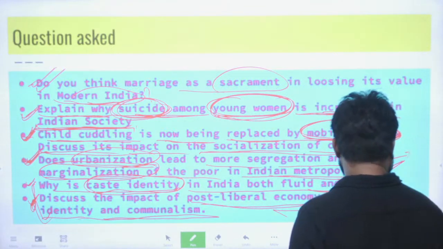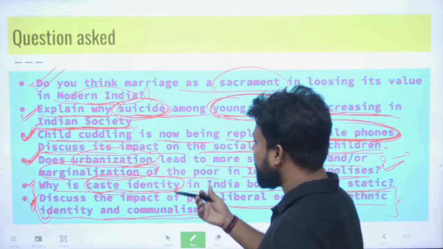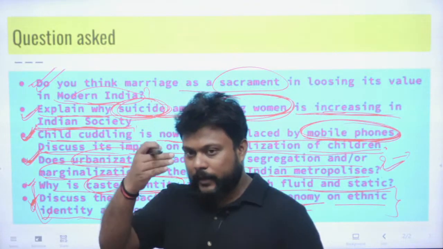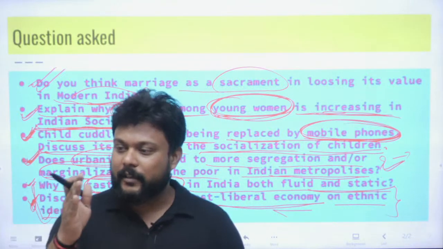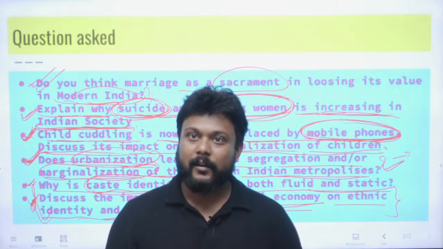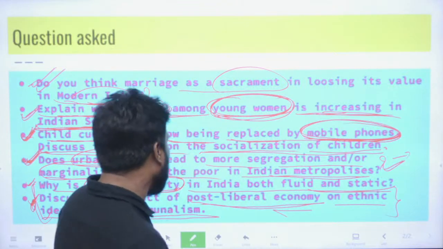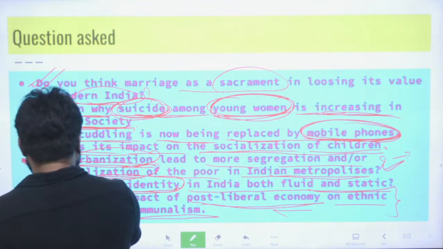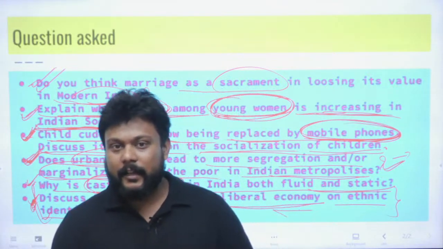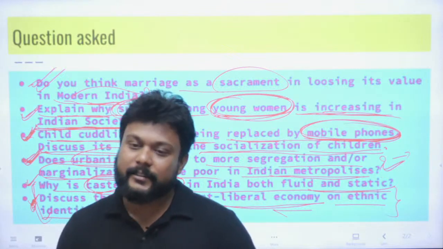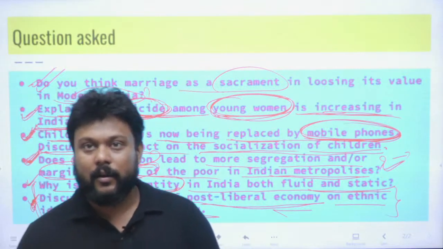So, again, you have to give two sets of arguments. First, the argument of urbanization leading to segregation or marginalization of certain communities or people. Fine. And again, how urbanization also helps to give basic amenities to the urban poor or the community.